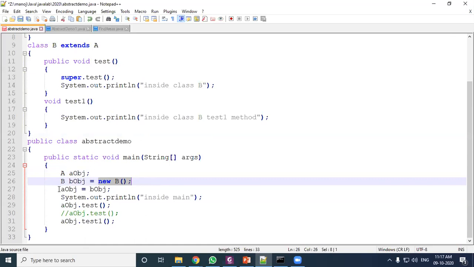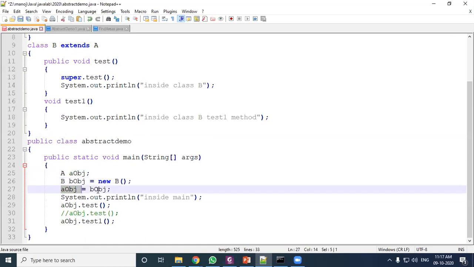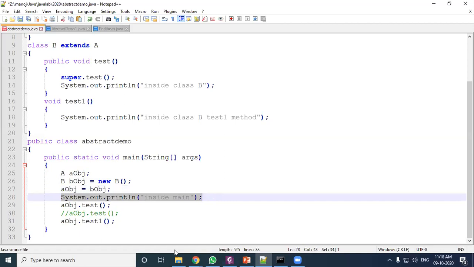Next, we have written AOBJ equal to BOBJ. The AOBJ reference is referring to the BOBJ. In the previous class we discussed this: the parent reference can be referred to the child object. Now here the message will come inside main.